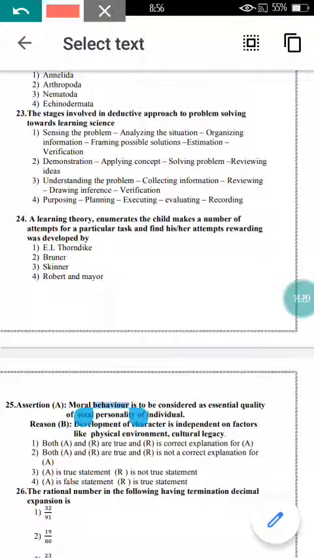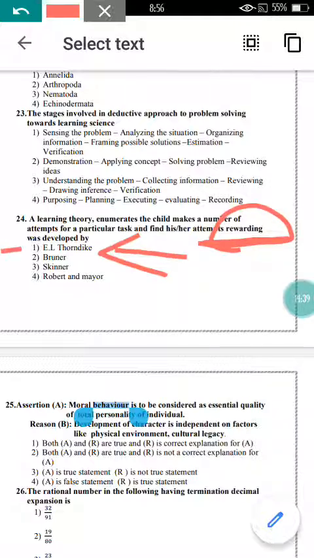Now come to question number 24. A learning theory enumerates that the child makes a number of attempts for a particular task, finds his or her attempts rewarding, and was developed by. As you know, attempt and reward is only there in Thorndike's theory. So option 1 will be the correct option.